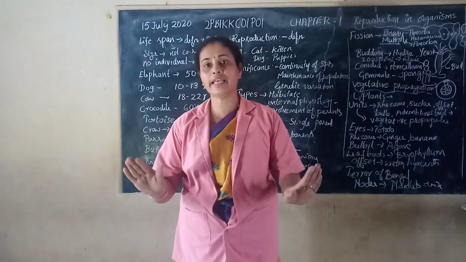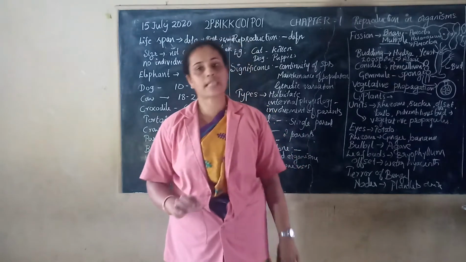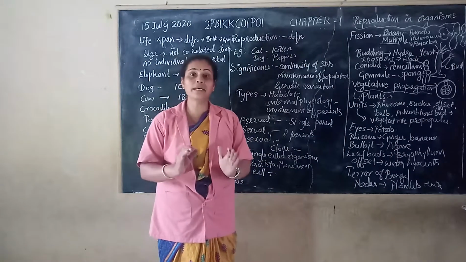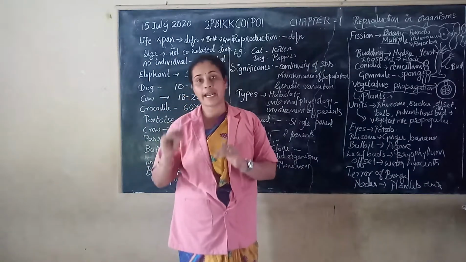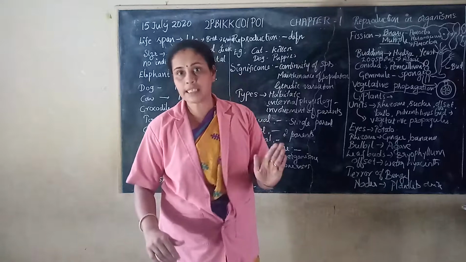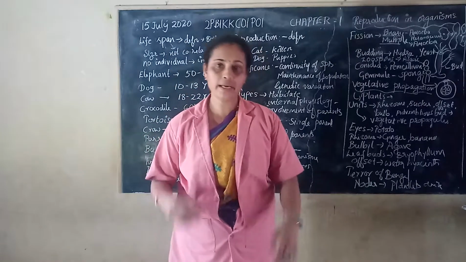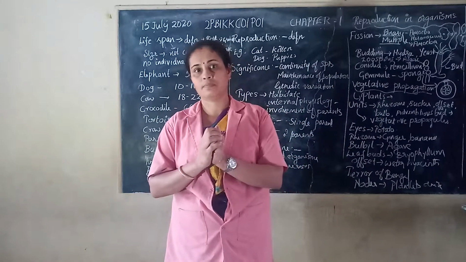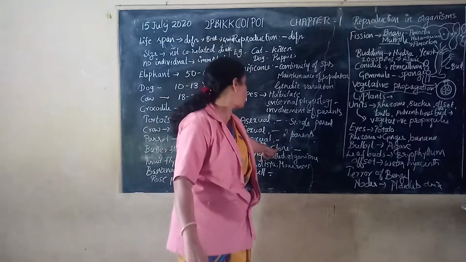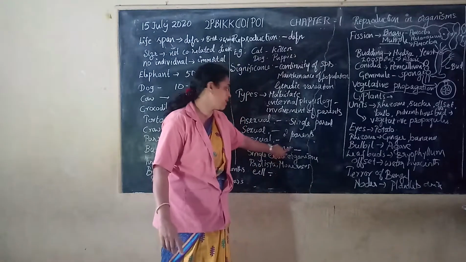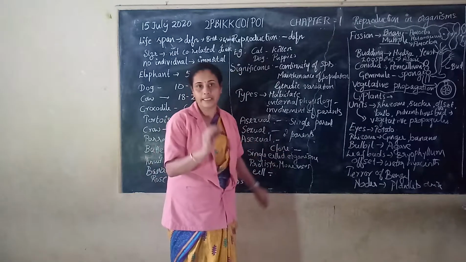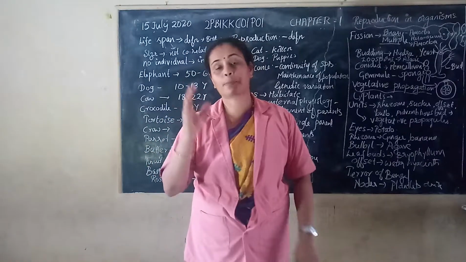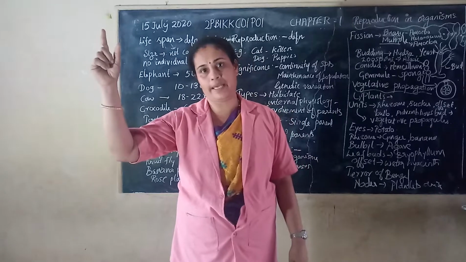So we cannot see any changes in their structure. All the organisms are similar morphologically and genetically. Such morphologically and genetically similar organisms are called a clone. Clone is nothing but genetically and morphologically similar organisms produced from a single parent.